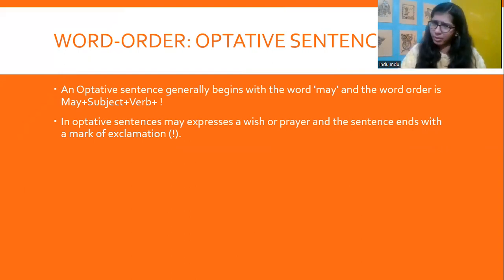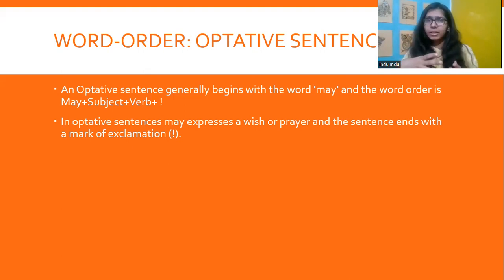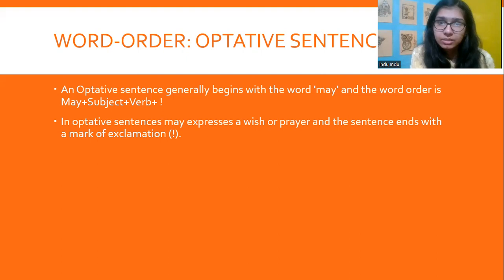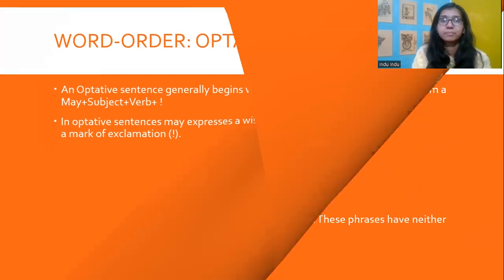Optative sentences generally begin with the word may and the subject, and the word order is may I help you. So may, I is the subject, help is the verb, you. So may, subject, verb plus exclamation. In optative sentences, you express a prayer or a wish, and the sentence ends with a mark of exclamation, right?